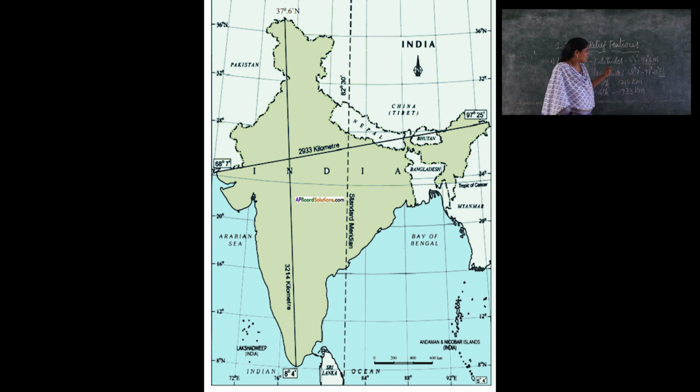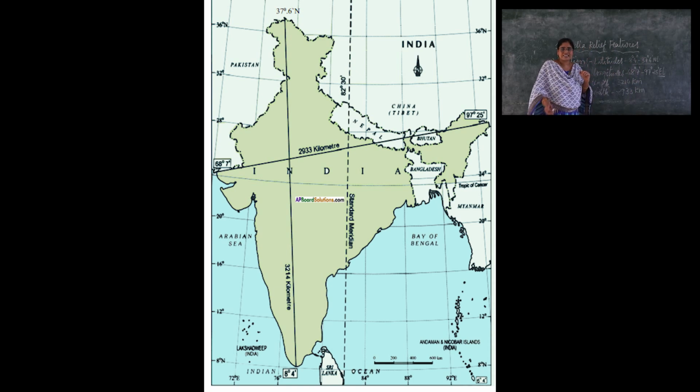Why, madam, are you saying north latitudes here and east longitudes? India is located in the northern hemisphere, but India is located in the eastern hemisphere, in the east direction. Because of that, we gave EL, east longitudes.